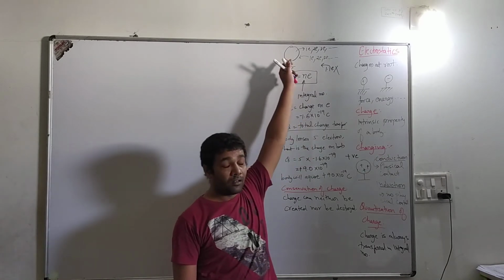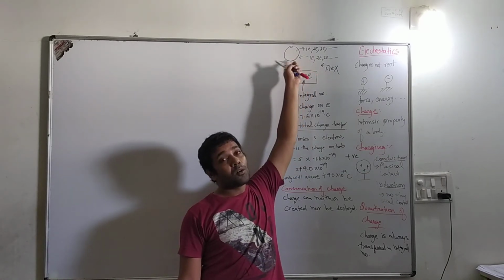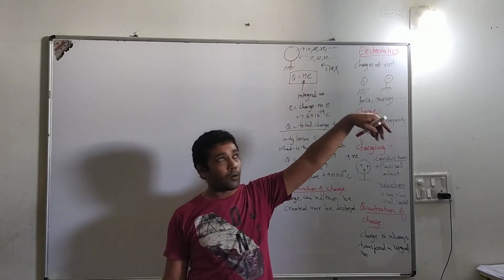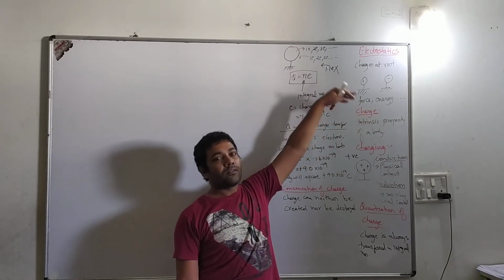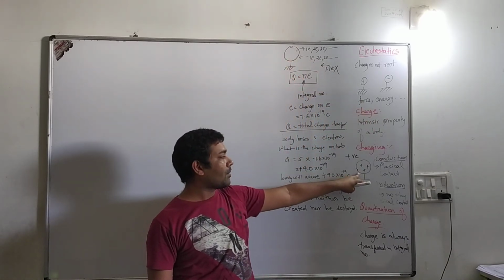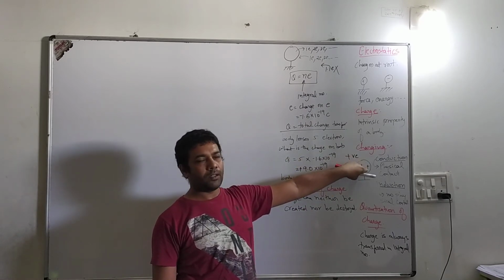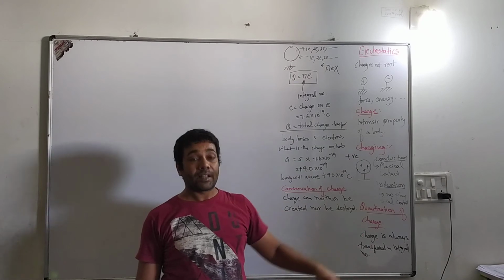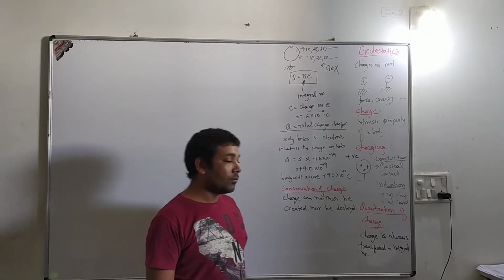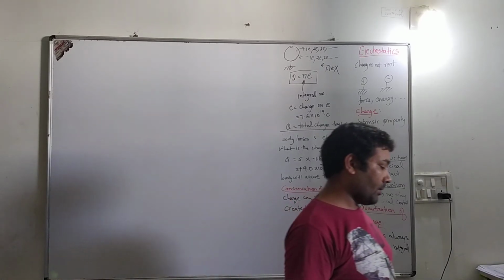Obviously, the electrons lost from this body go to some other body, and these electrons are obtained from some other body. If you see the example here also, the glass rod lost electrons to this body. Now this body may further lose to someone else. So this law holds good under all the conditions.